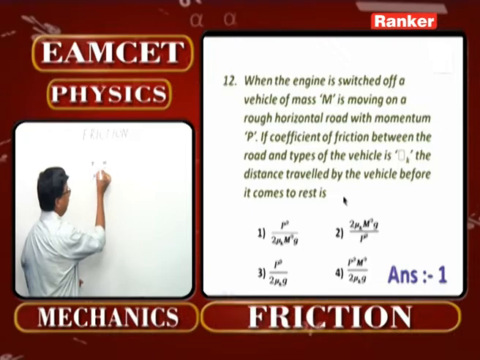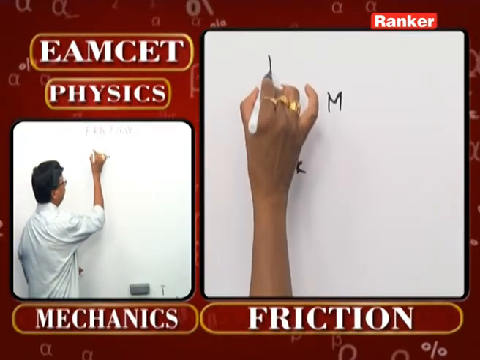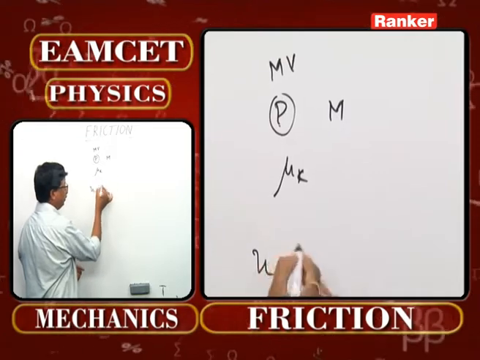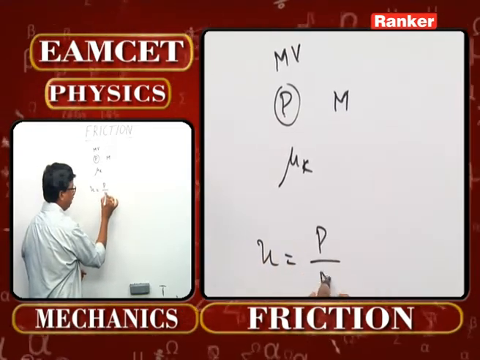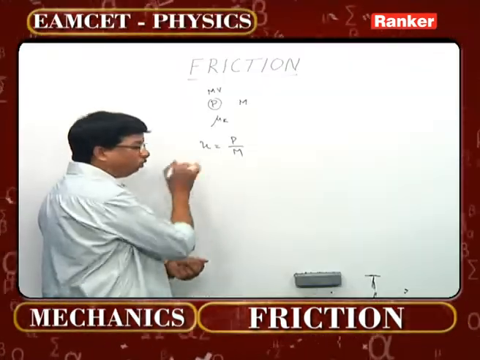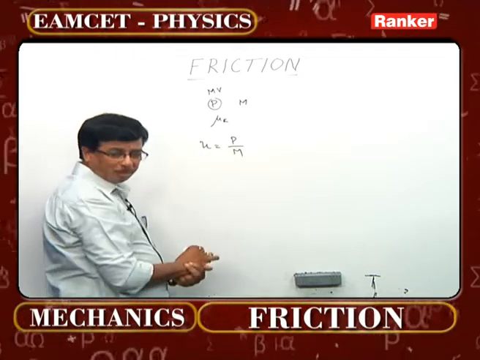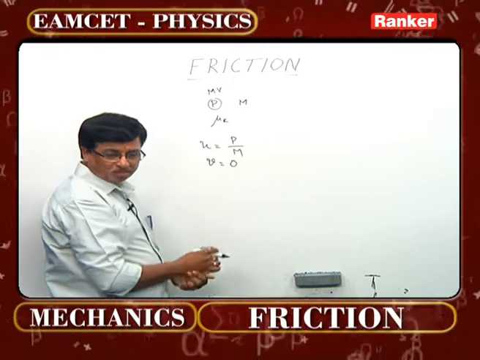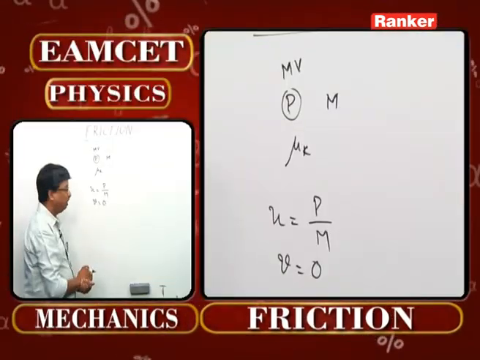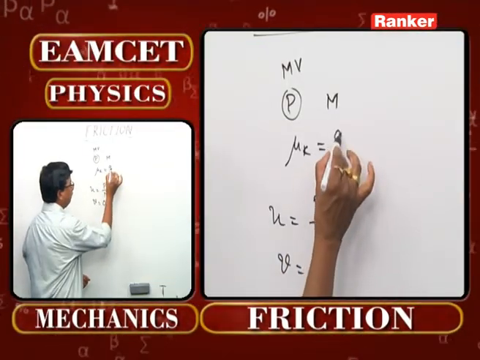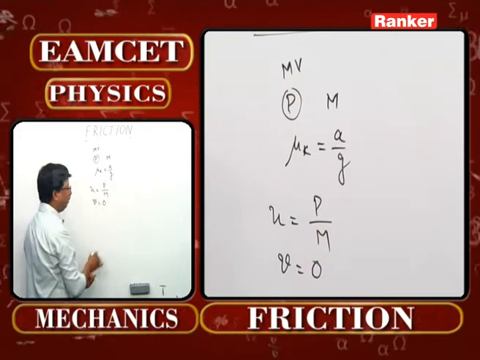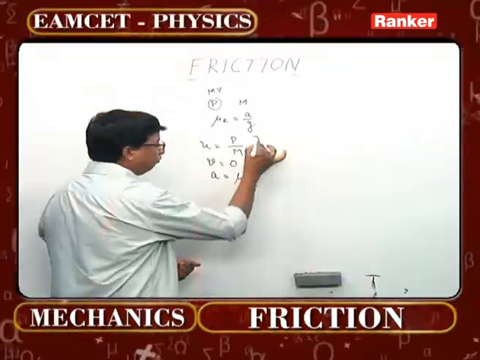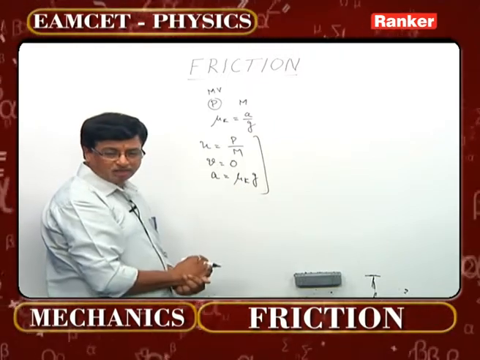In fact, momentum is nothing other than mass into velocity. Then what will be the initial velocity of the body? It is nothing other than momentum by mass. Momentum is m into u. Now u is equal to p by m. Now what is the final velocity supposed to be? It should be 0 because the body should come down to rest. That's what has been given. And mu is given means mu can be written as a by g. Then what will be the acceleration over here? It is mu k times g. This is the ultimate data provided to us.